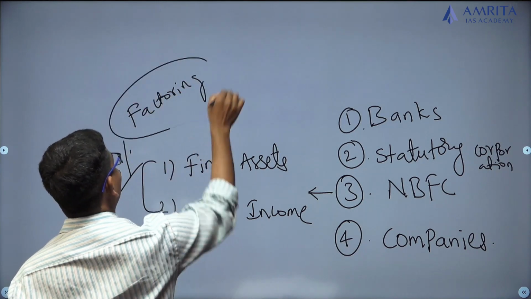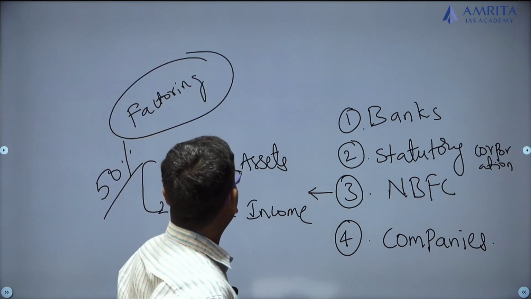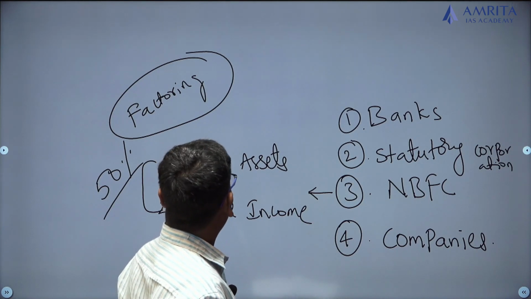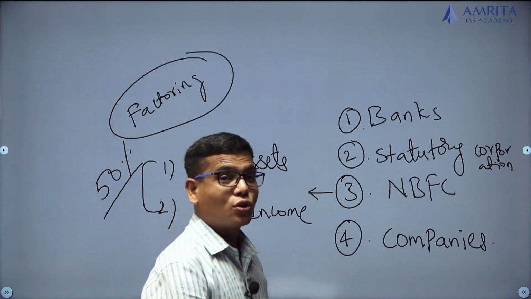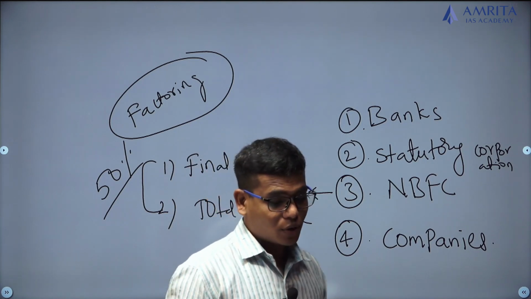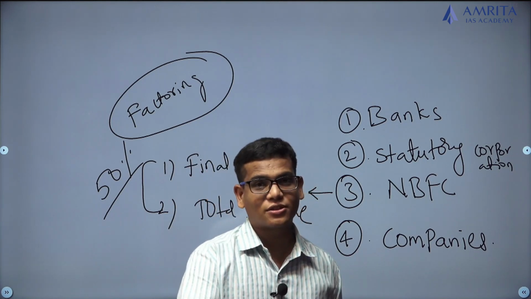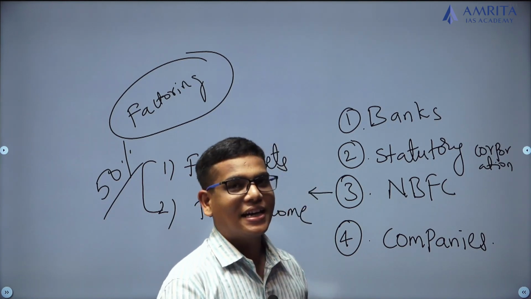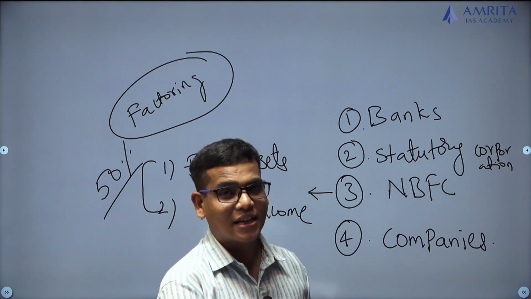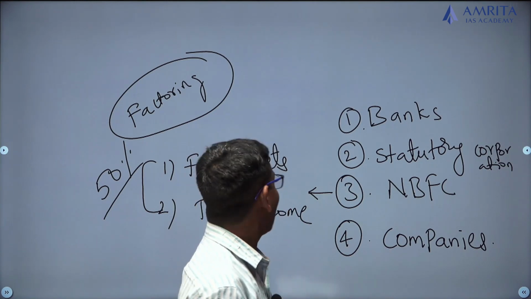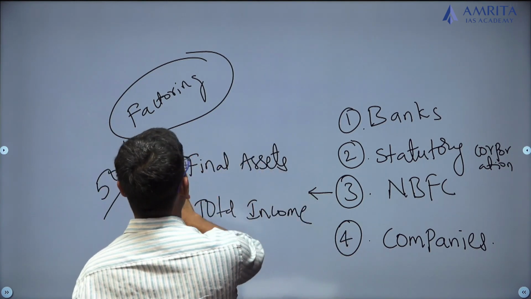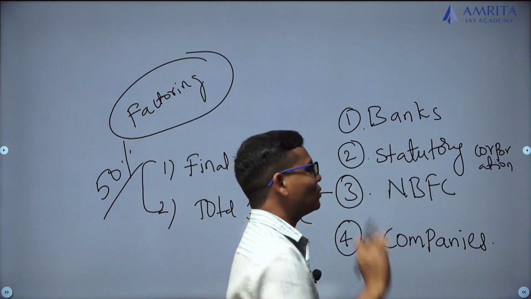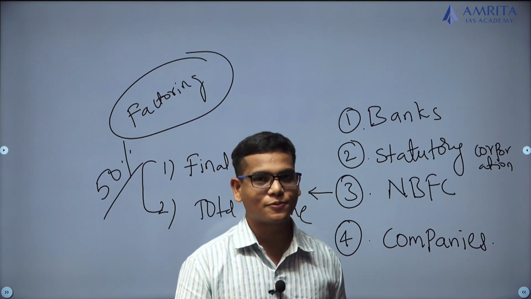That means either in their total financial assets, these trade receivables, the financial assets, and the total income should be from the factoring business. That means by that time they have already taken up some activity, and if you get a minimum of 50% from these types of activities, then only will you be allowed to do this factoring business.